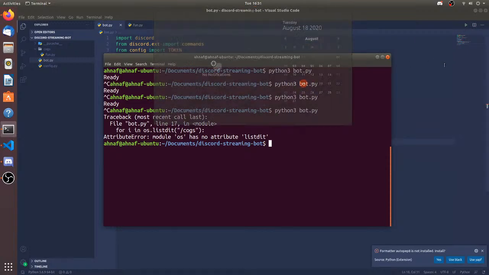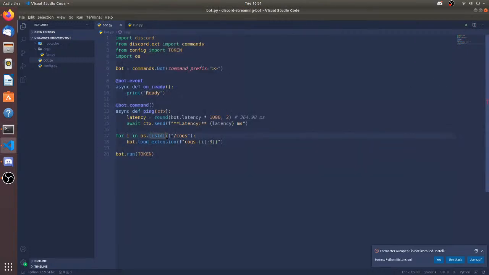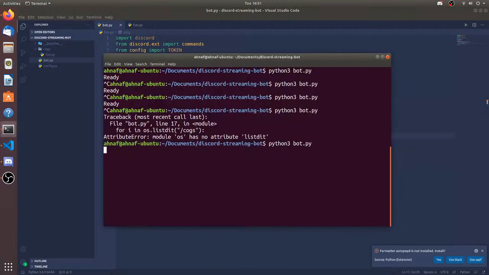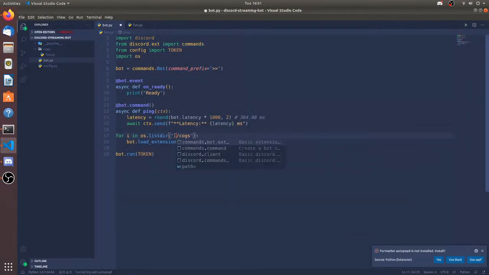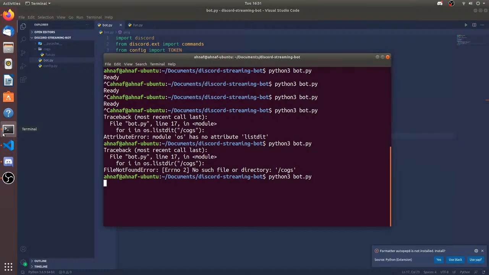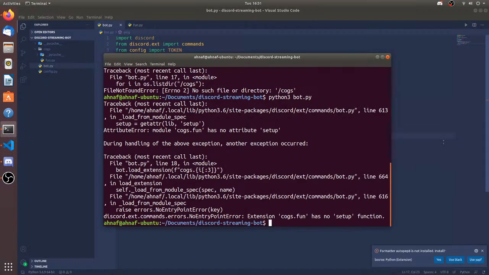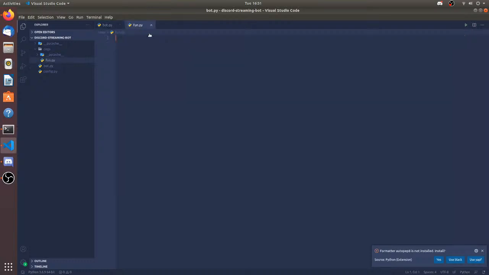listdir. Wow, why did I type listdit? listdir. Now it's awesome. Okay, it's working right now. Python 3 bot.py. Oh, bro. Okay, let's do this. Cogs.fun has no setup function. Yes, that's why you cannot import it.